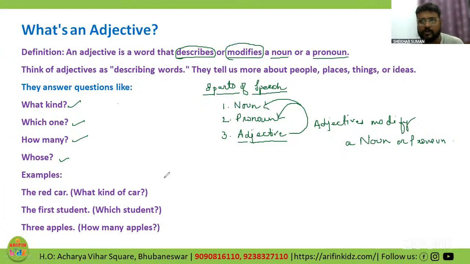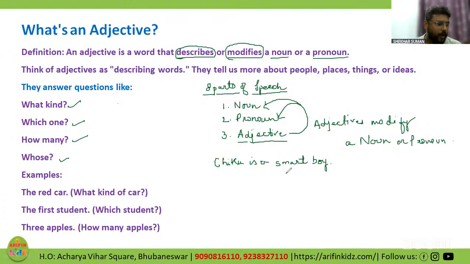Okay. So I would like to give you an example based on nouns. Chiku is a smart boy. Okay.